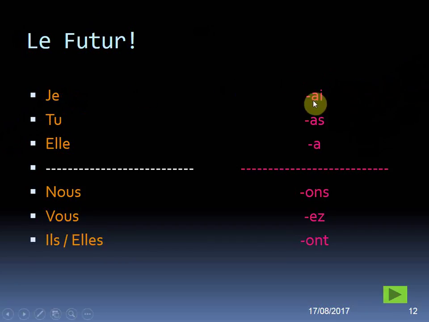So je always has to have ai as its avoir ending. Tu is always as as its ending. Elle, il, on, and ce all have a as their ending on the end of the stem. Nous has ons on the end of the stem. Vous has ez on the end of the stem, and ils and elles have ont on the end of the stem. So we know that this has come from avoir because j'ai, tu as, il a, elle a, on a, ce a. You don't see that very often.